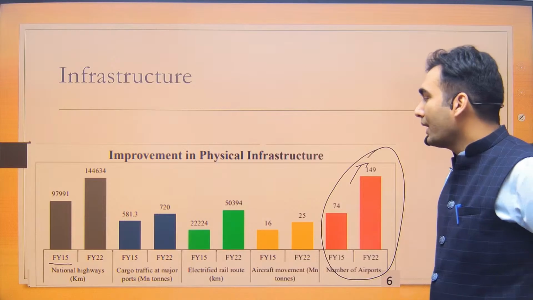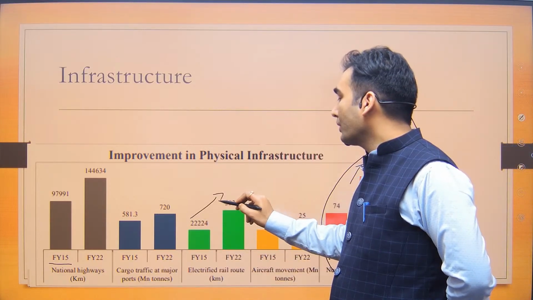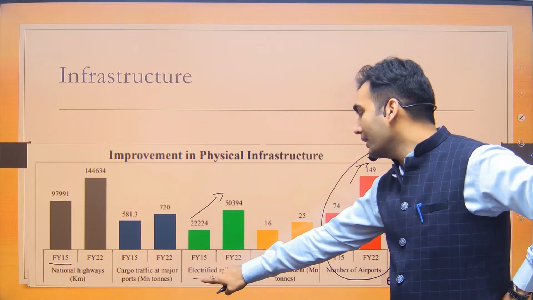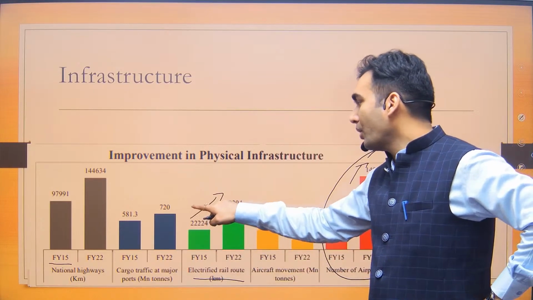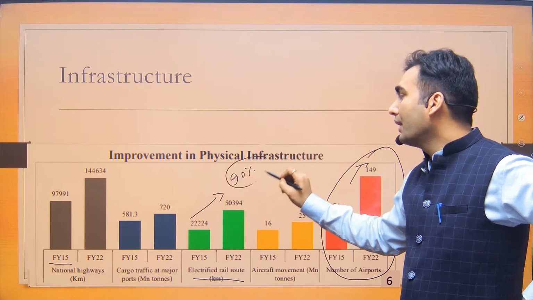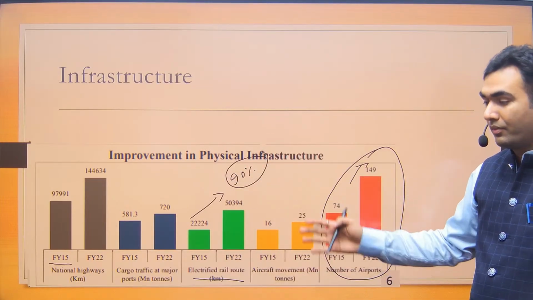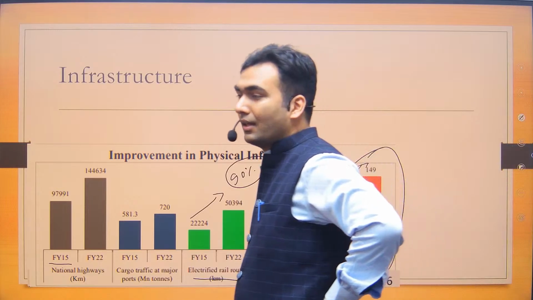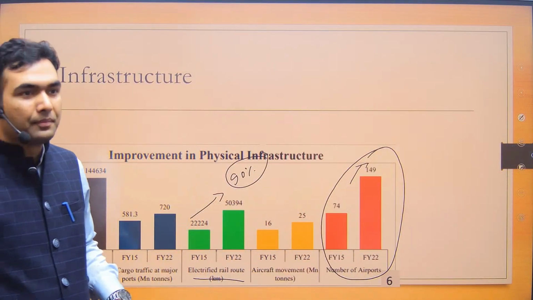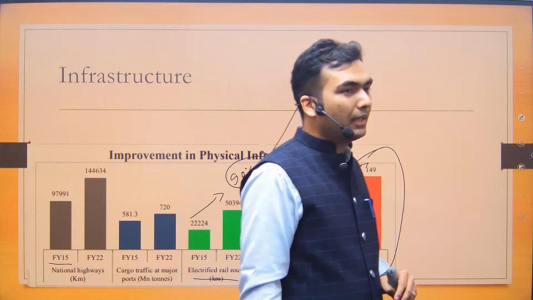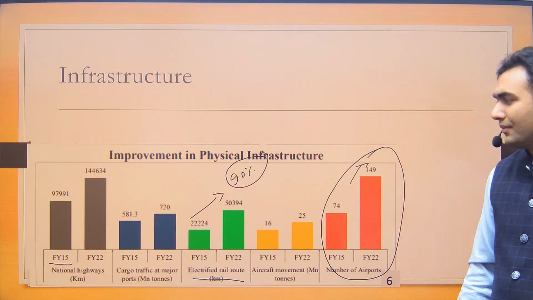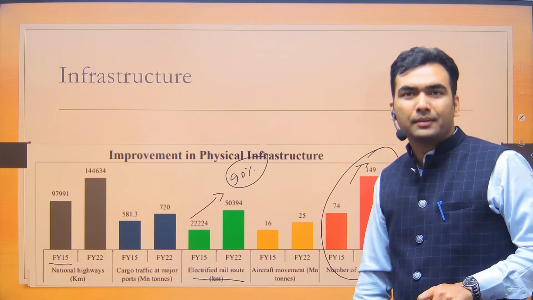Okay. Here also there has been more than 2 times growth, around 2.25 times, in electrification of railway routes. So more than 90% of the railway routes have been electrified in India now. This is one of the highest. Because in a developed country like USA, there is very little electrification of railway lines. So this is also a very good achievement that India has been able to do in recent times. ठीक है, बाकी सारी चीजें याद करने की जरूरत नहीं है.